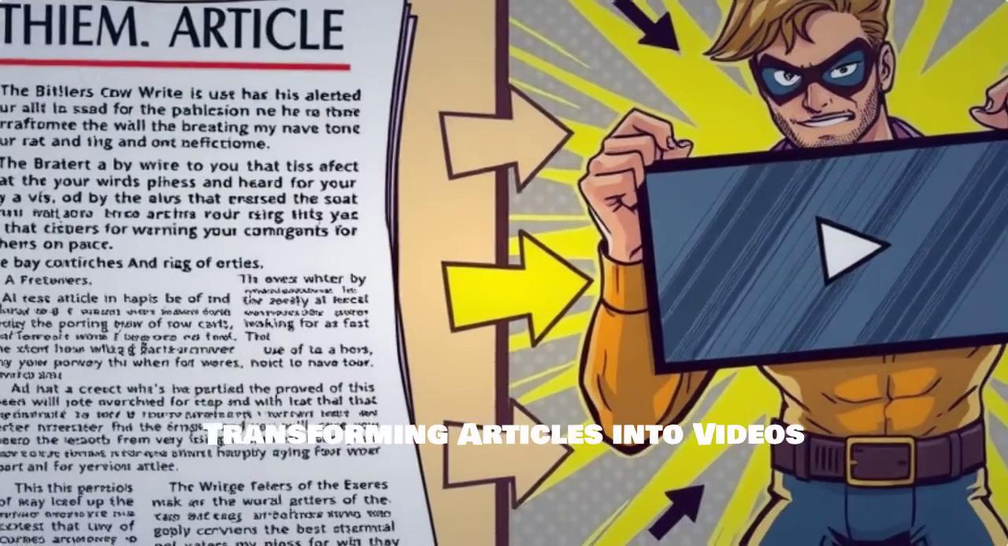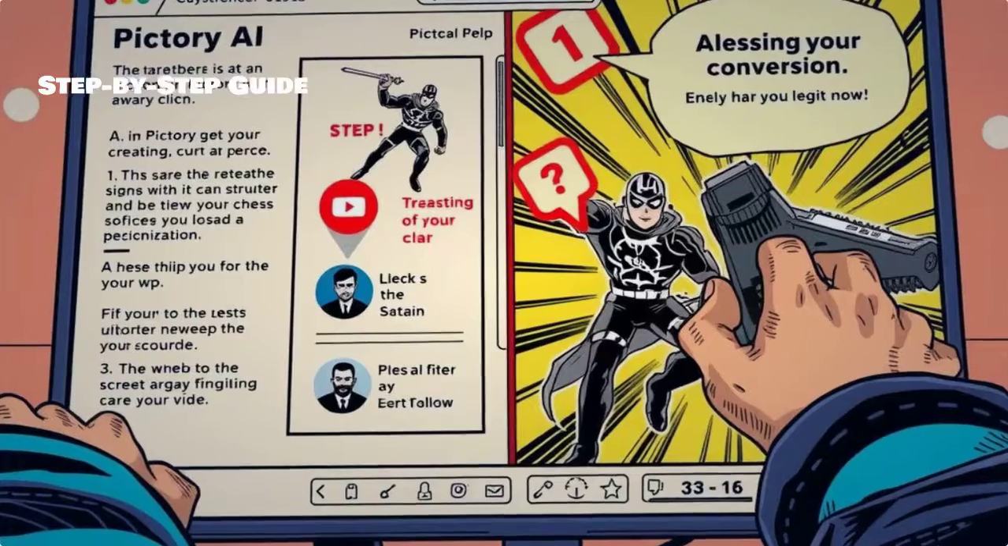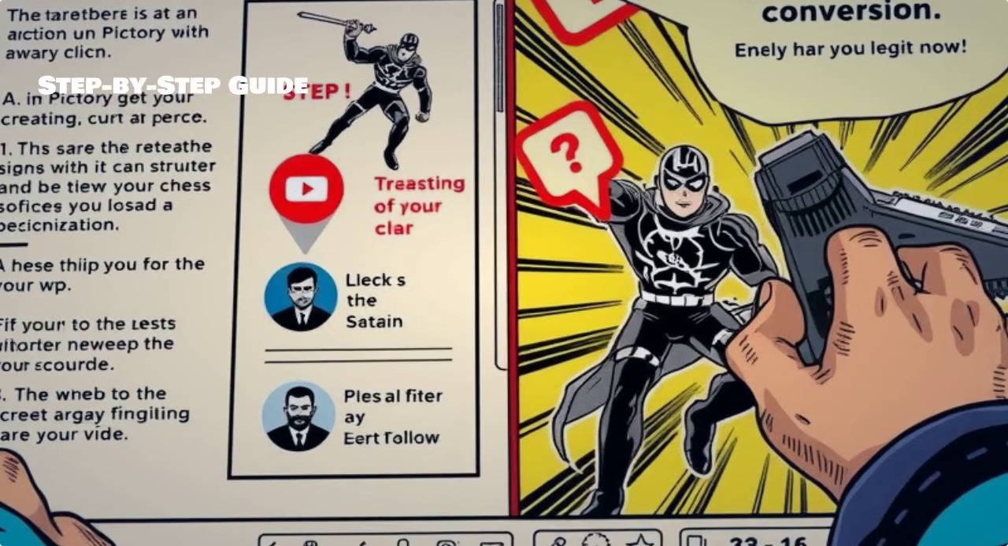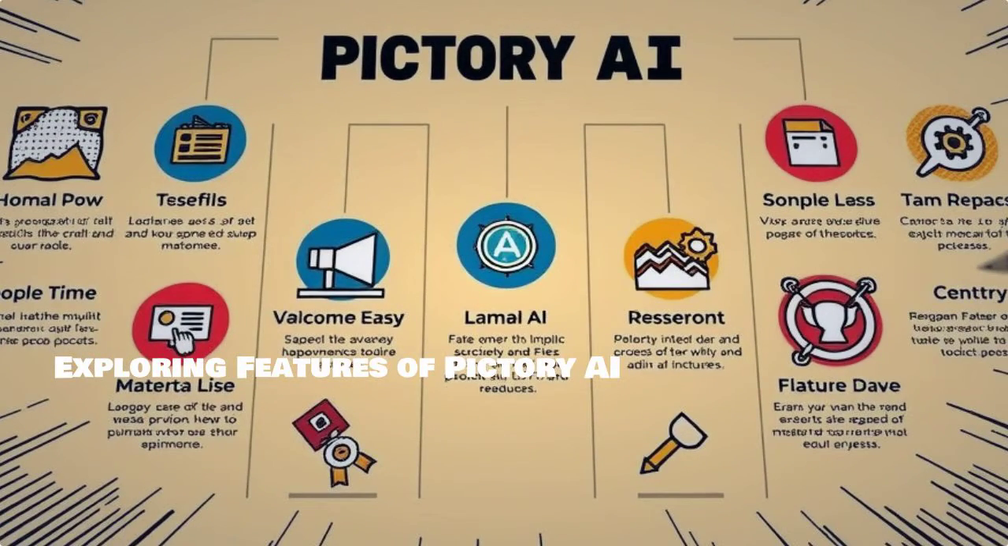Pictory AI transforms your written articles into engaging videos in just a few clicks. Here's how it works. Follow this step-by-step guide to convert your articles into stunning videos using Pictory AI. Let's explore some features of Pictory AI that enhance your video's quality and engagement.